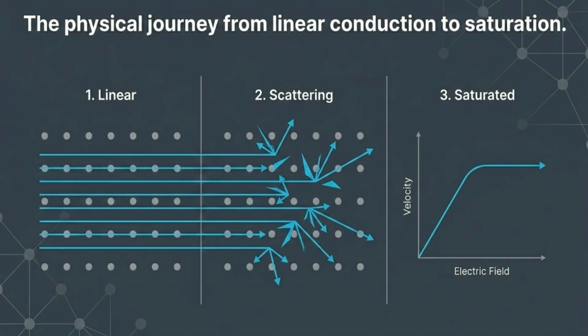The physical journey progresses from linear conduction to intense scattering, ultimately leading to a saturated velocity state that limits current.